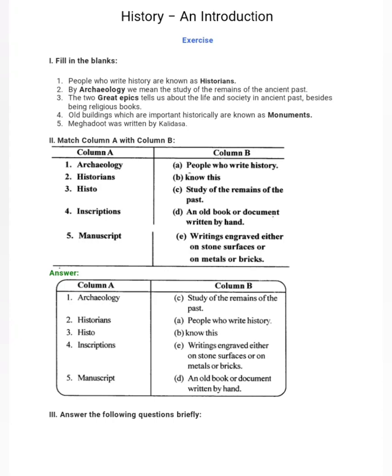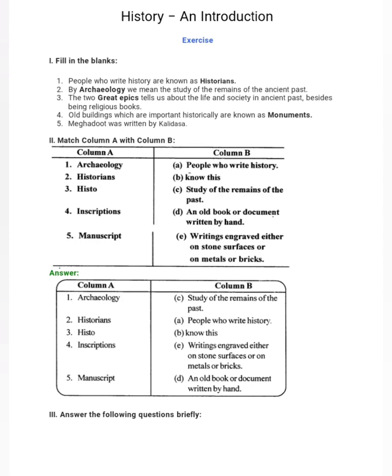Number 1, fill in the blanks. 1. People who write history are known as historians. 2. By archaeology, we mean the study of the remains of the ancient past. 3. The two great epics tell us about the life and society in the ancient past besides being religious books. 4. All buildings which are important historically are known as monuments. 5. Meghdut was written by Kalidas.